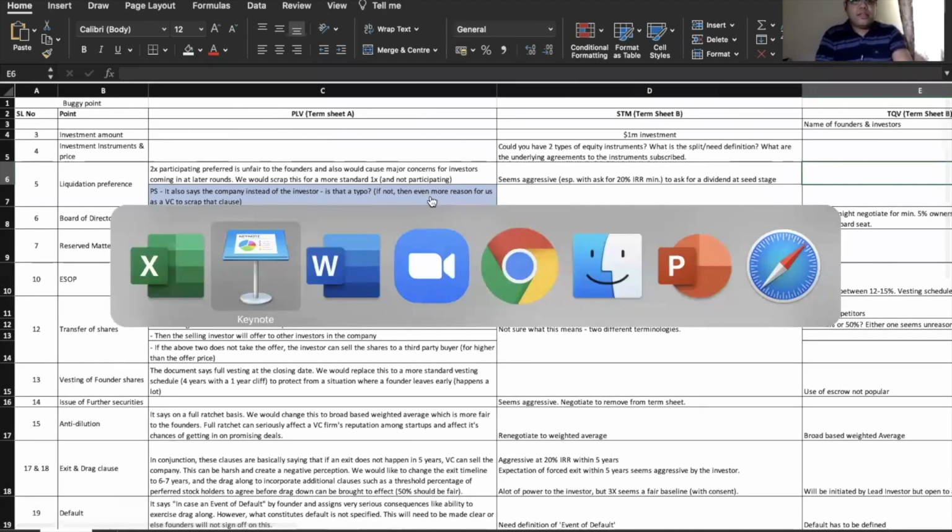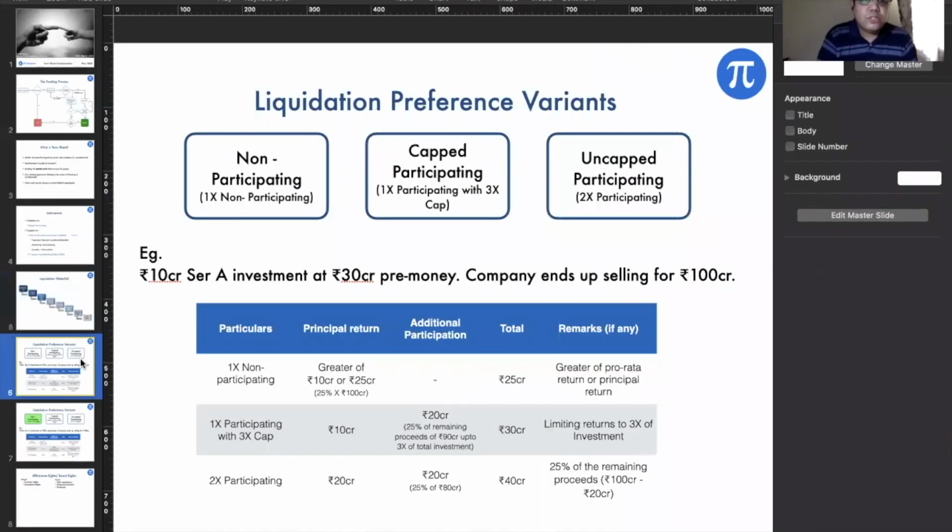Okay, moving forward. So this is also something, I'm sure, many of you know. This is the liquidation preference variance, where we can have a non-participating, a capped participating, or an uncapped participating liquidation preference. The legal terms are in the brackets below, which is probably how they are represented in the term sheet, where it is a 1x non-participating.